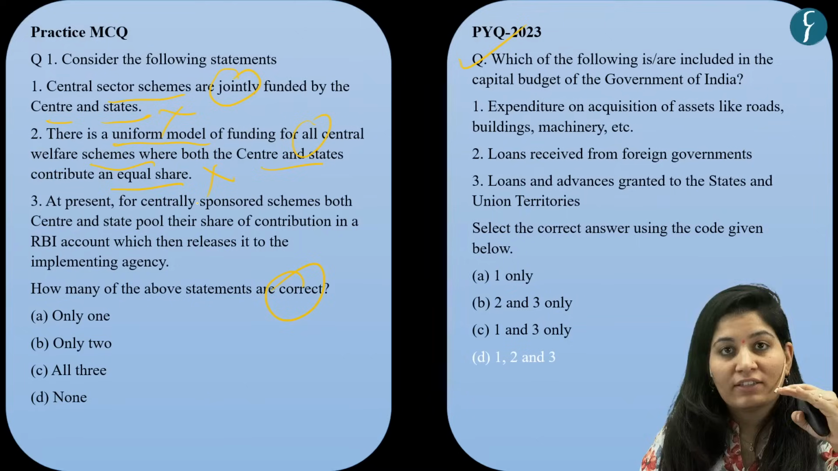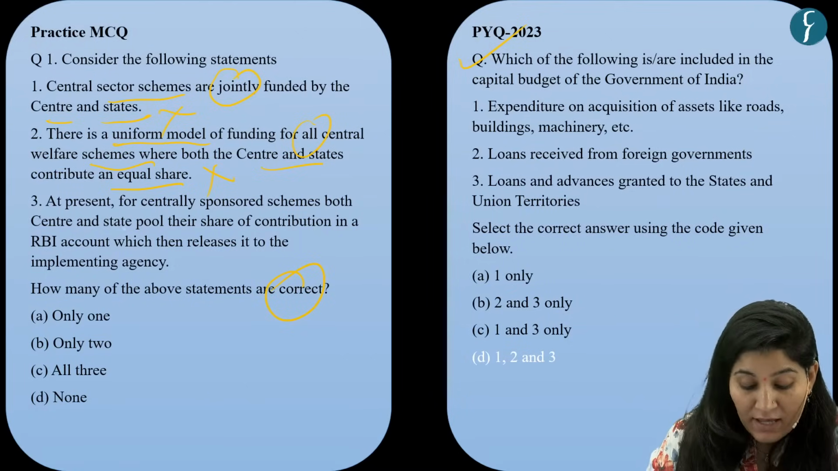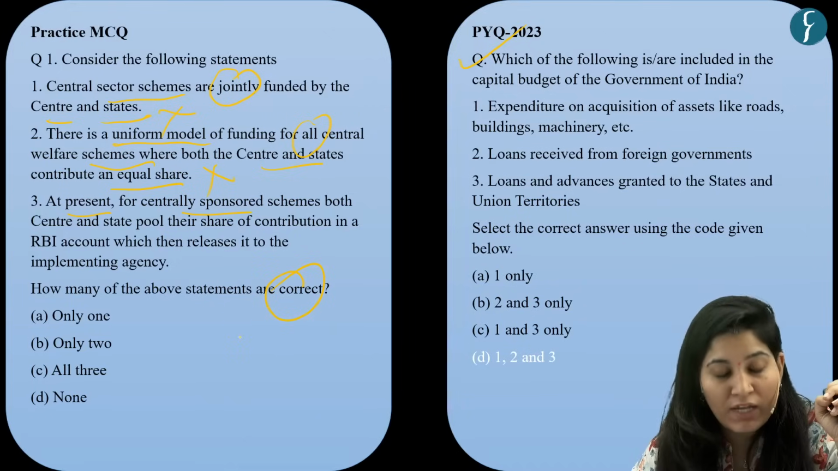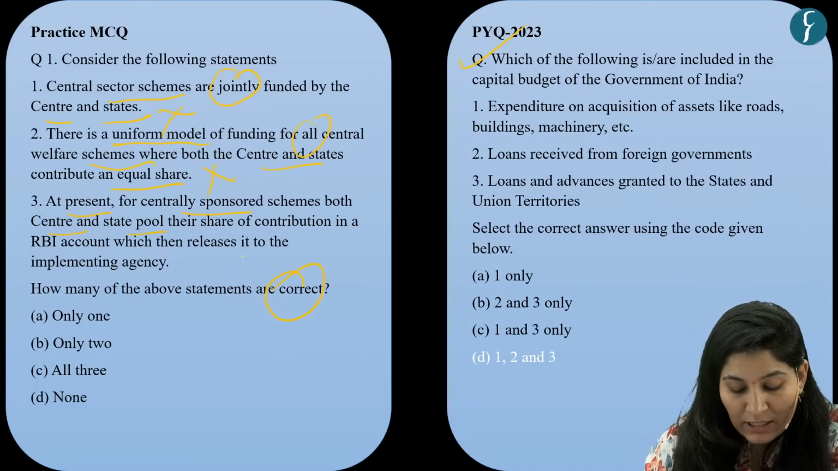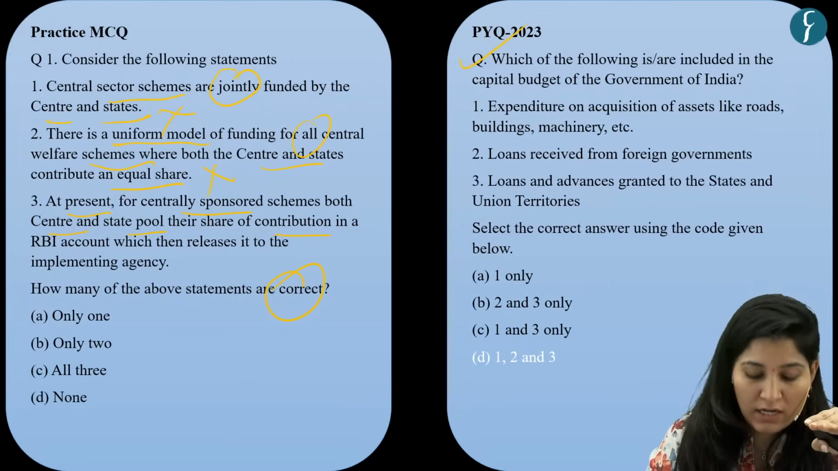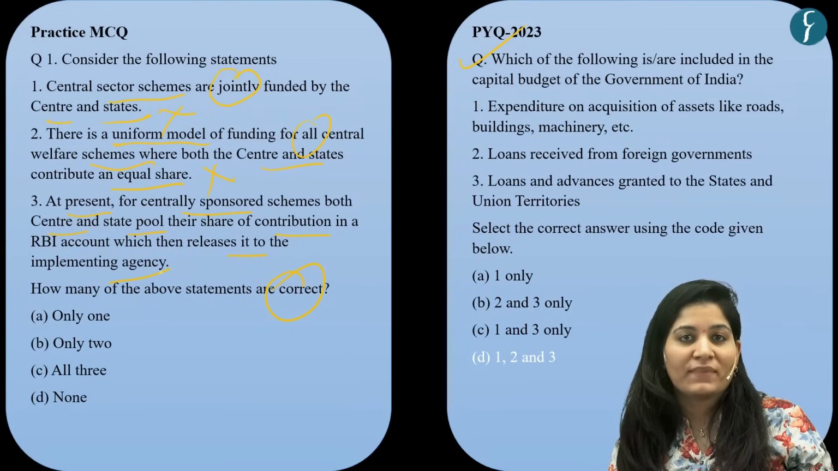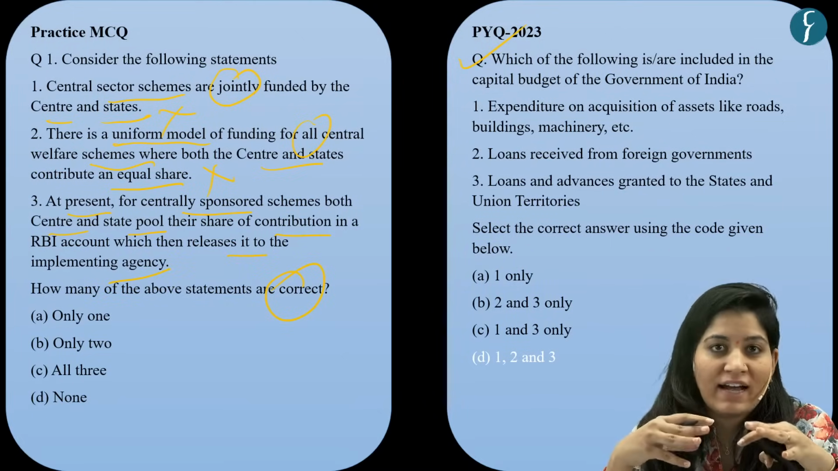Now, the third one is very important. The third statement is that at present, for centrally sponsored schemes, both center and state pool their share of contribution in an RBI account, which then releases it to the implementing agency. Now, understand this point.